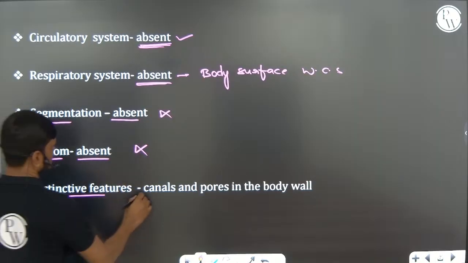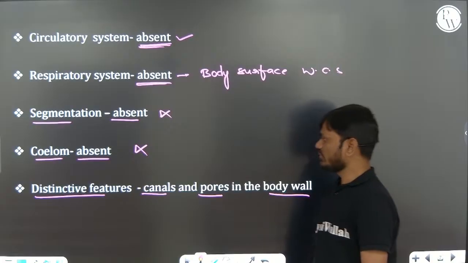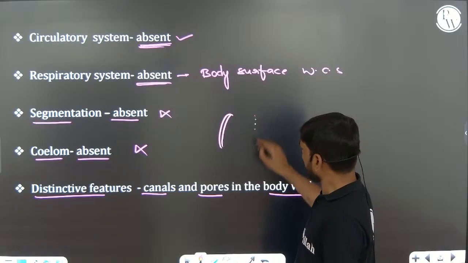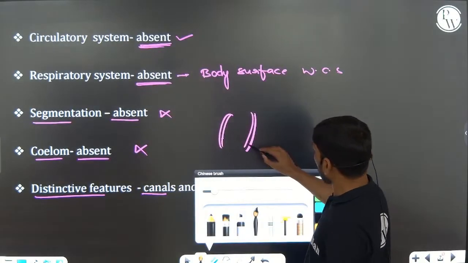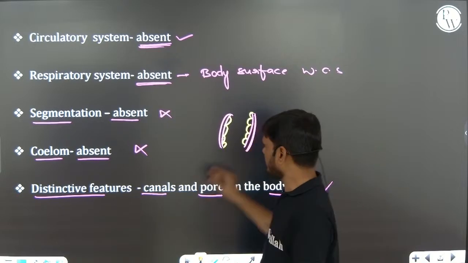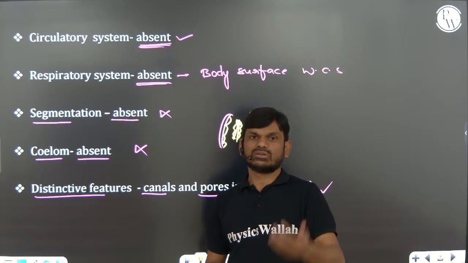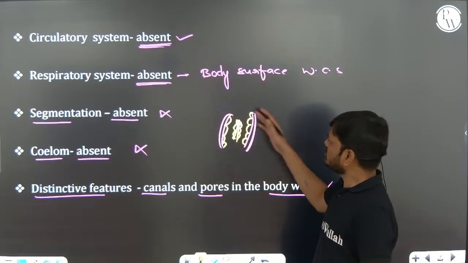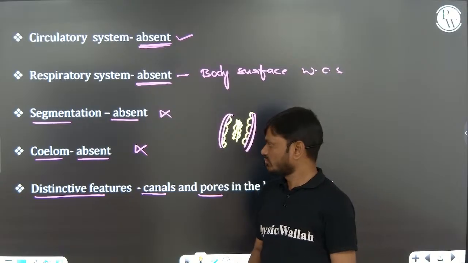And distinctive features: canal system, or canals and pores, are present in the body wall. These are the unique or distinctive features of the Porifera. Coelom absent, but I told you there is a cavity called spongocoel. Spongocoel is not a true coelom. True coelom means it should be lined by mesodermal epithelium on either side, alimentary canal and body wall. But in this animal there is no mesoderm, and this cavity is not lined by mesodermal epithelial cells. So we are not considering it a true coelom, right?